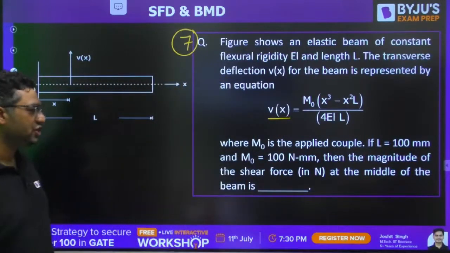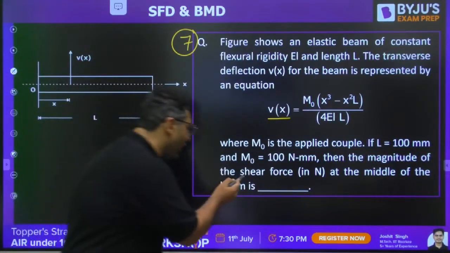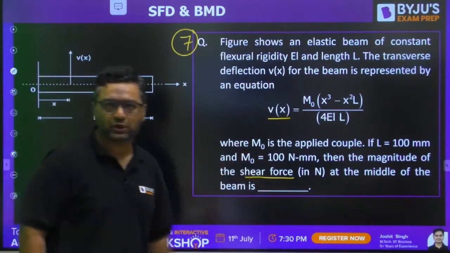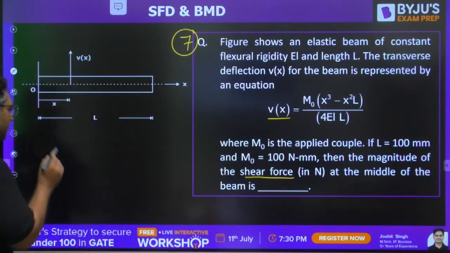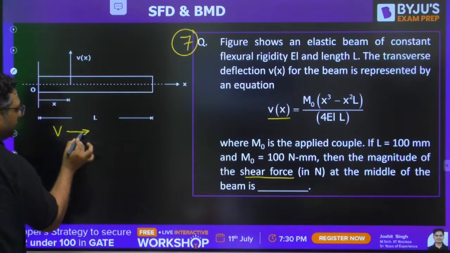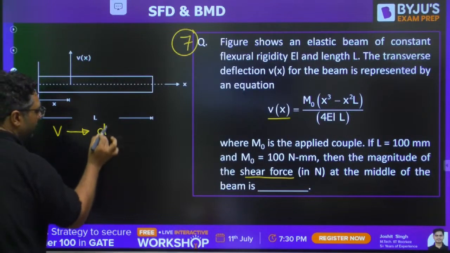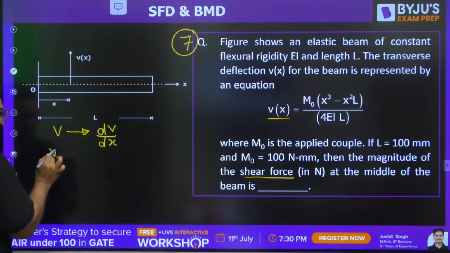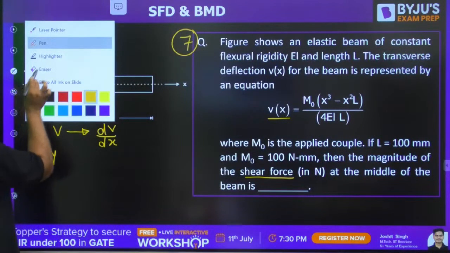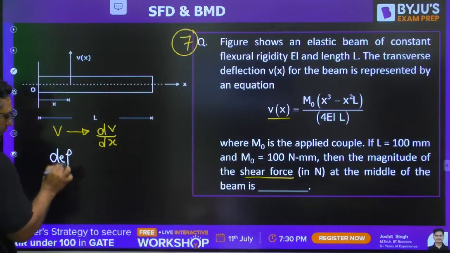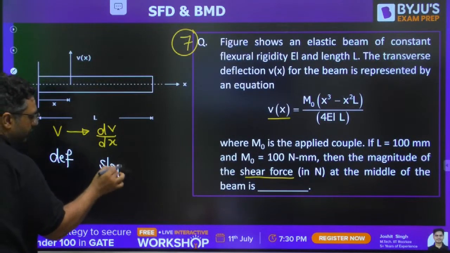But you need to find out the value of shear force. This is a new type of question. So I will give you the hint: whenever you have this deflection y, when you go for dy by dx, this is slope.